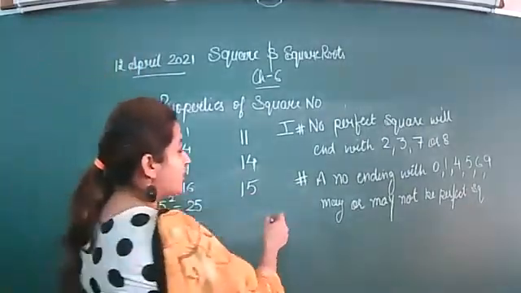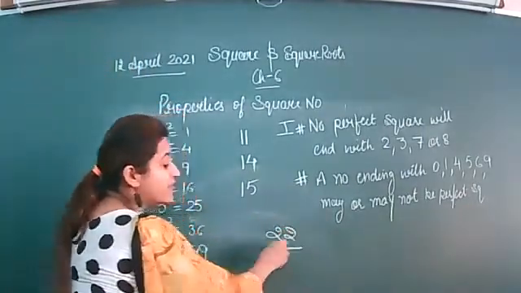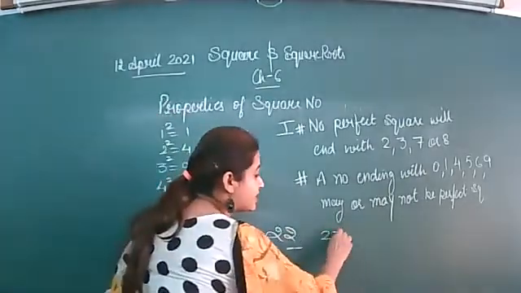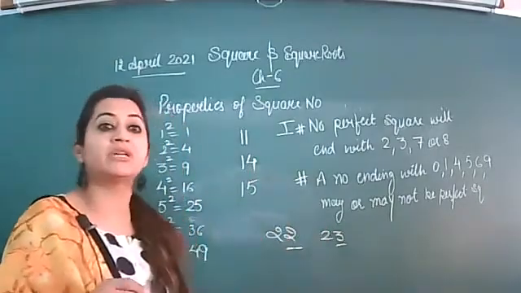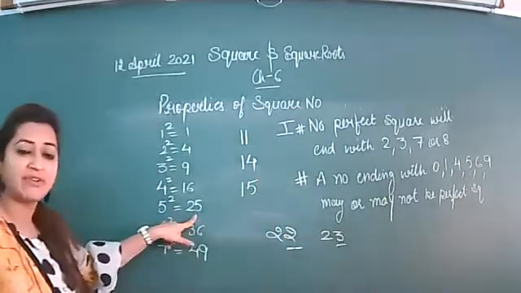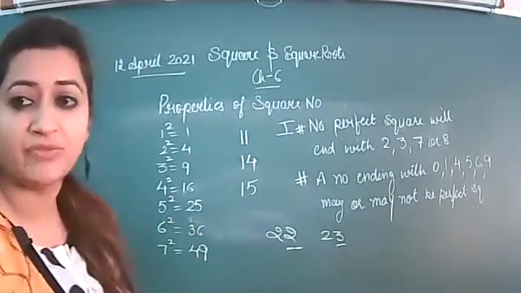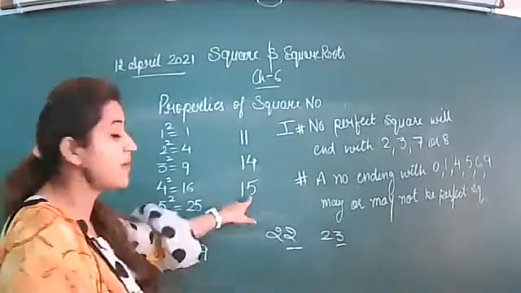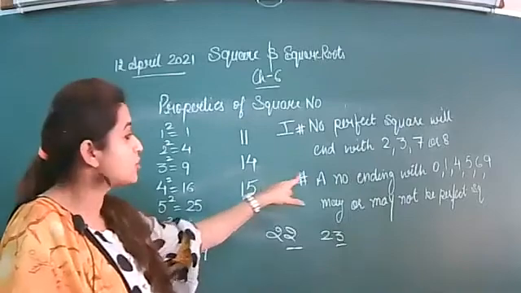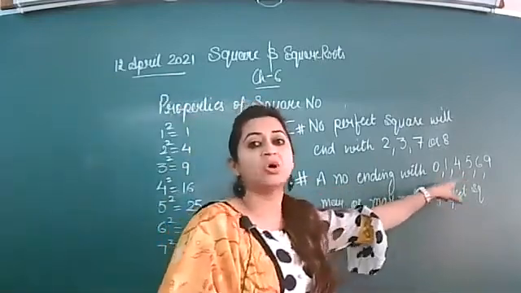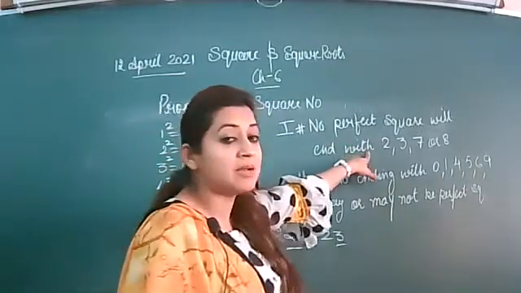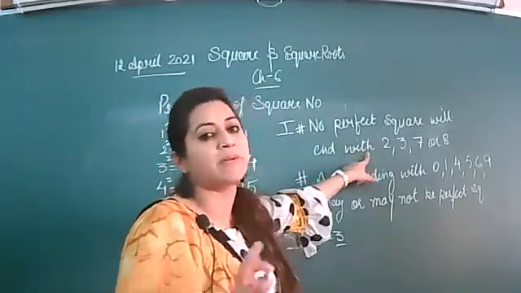Suppose I am saying you one number, 22, and it is ending with 2, so surely it is not a perfect square number. If I am writing here 23, it is ending with 3, so it is not a perfect square number. But 25 is a perfect square number because it is ending with 5. Similar is the case if I write 15, it is ending with 5, but it is not a perfect square number. So in the case of these digits, it is not sure that it will be a perfect square. It may or may not happen. But about these numbers, we are sure that they will never be a perfect square number.